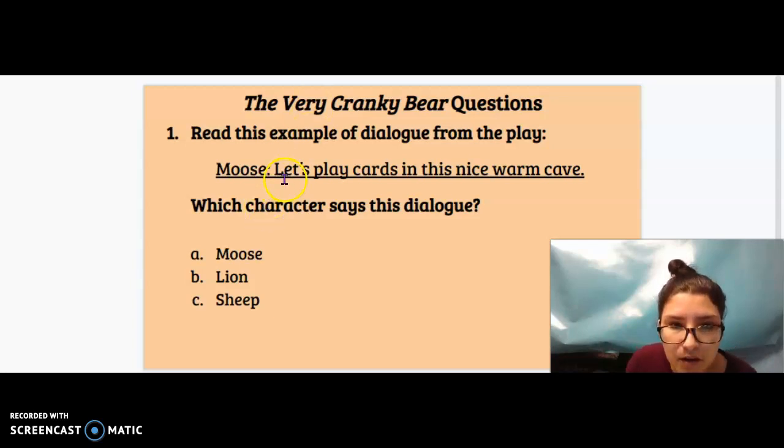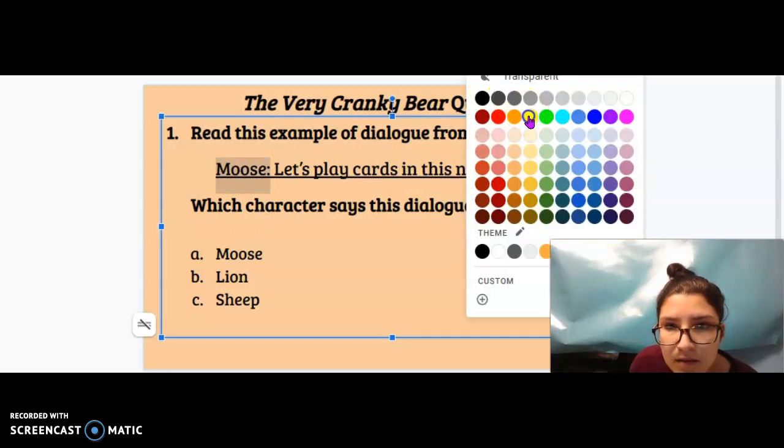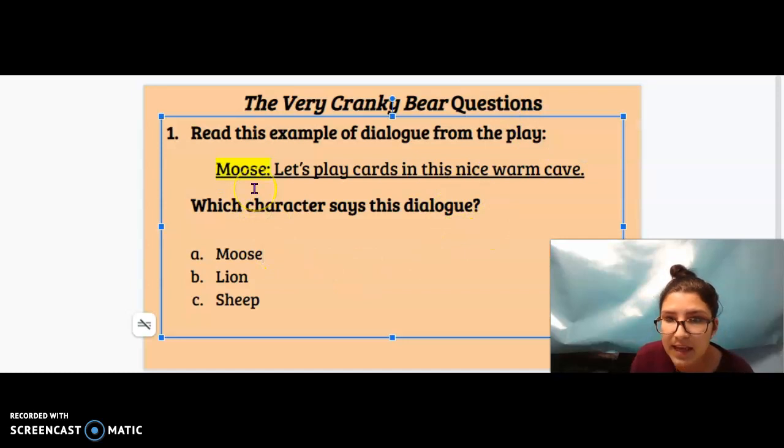So right here. "Let's play cards in this nice warm cave." Who is saying this? Moose is saying this, right? This is Moose's line. This is Moose's dialogue. Okay? So right here, it tells you who is saying this dialogue. Moose. Not lion, not sheep, moose. Moose is saying, let's play cards in this nice warm cave. Because remember, dialogue is conversations, what the character is saying. Okay. Let's move on to number 2.